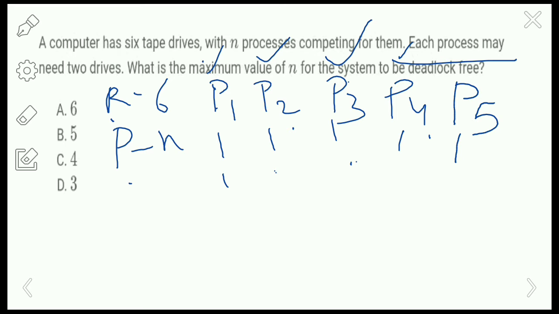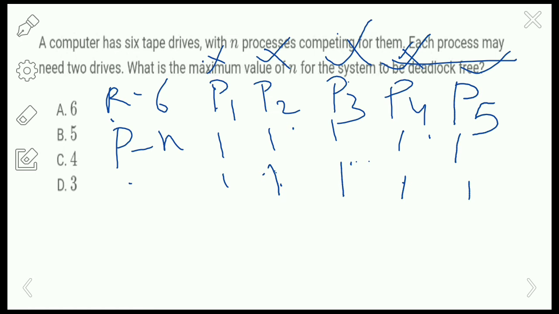So now p1 will execute here, and then it will give the remaining resource to p2. So now p2 will get 2 resources, and p2 will finish the execution. Okay, and then the remaining resource it will give to p3, and p3 will finish the execution. It will give the remaining resource to p4, and p4 will execute, and then it will give the remaining resource to p5, and p5 will execute by taking the remaining resource. So here, even if the number of processes is 5, it can execute successfully without any deadlocks.